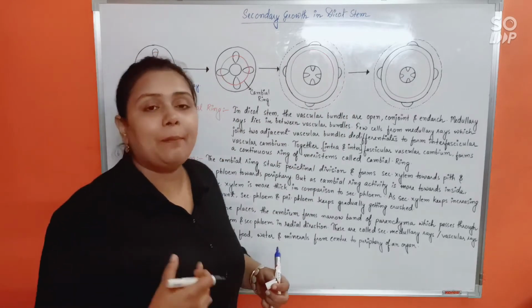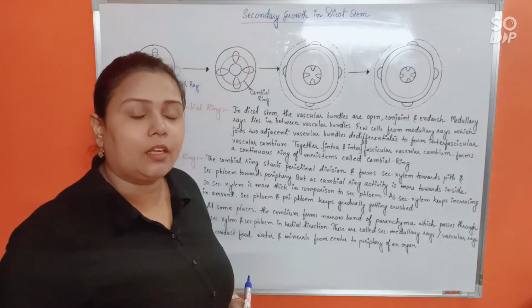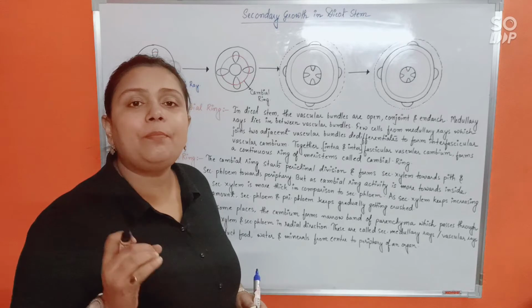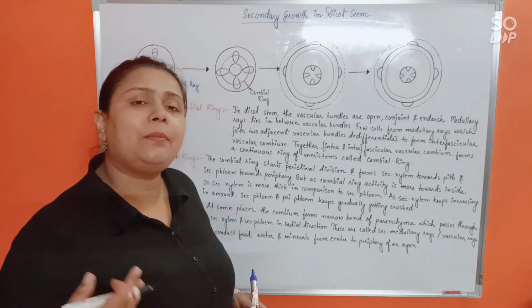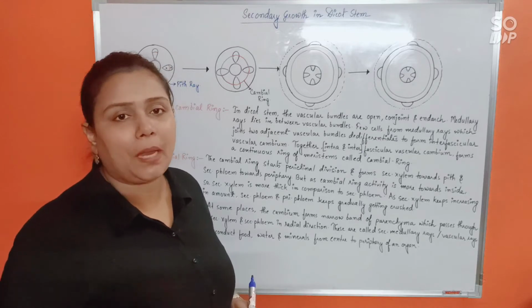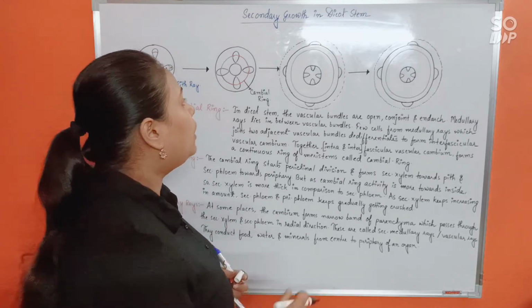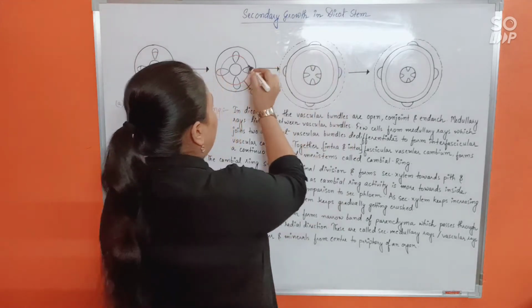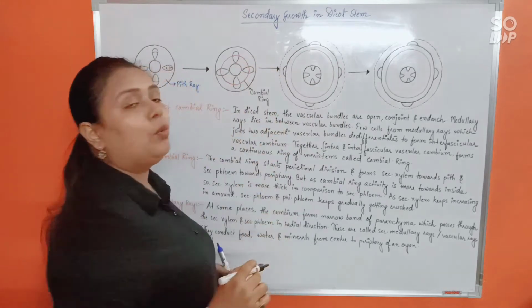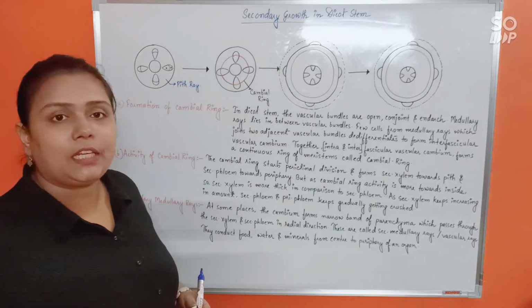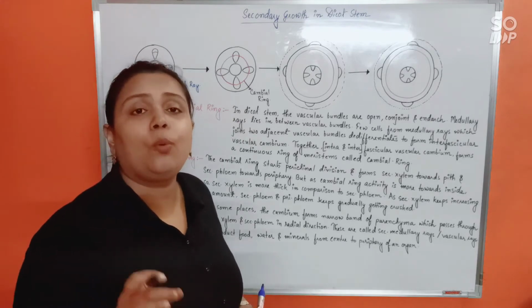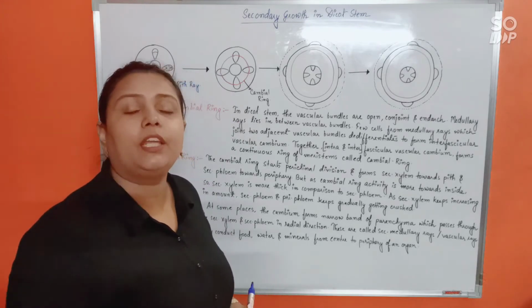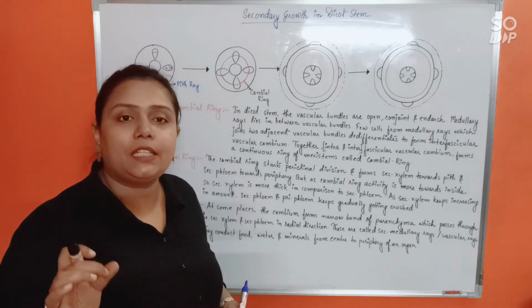Alright. So the cambial ring being a meristematic ring, you already know meristem means a continuous state of division. They will continuously keep dividing and adding cells to the plant body. Right. So this being a cambial ring, what will it do? It will also continuously divide. And what kind of division does it show? It will show periclinal division.